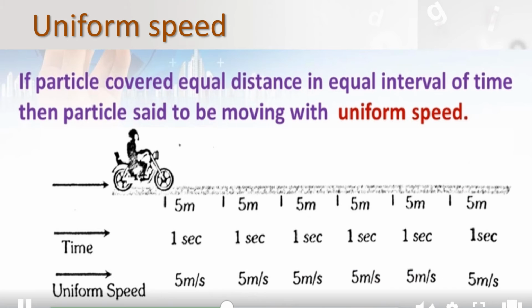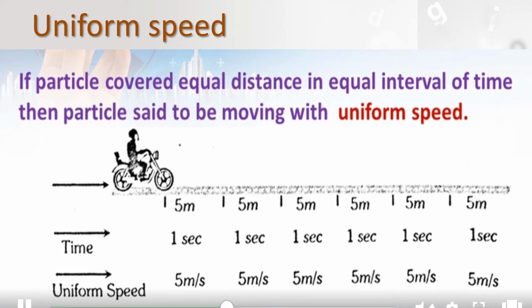And the next is uniform speed. What is meant by this uniform speed? Do you know? We have learnt about uniform motion and non-uniform motion. So children, have you remembered that? That is the same in uniform speed. If a particle covered equal distance in equal interval of time, then the particle is said to be moving with uniform speed. See the picture, you can understand.